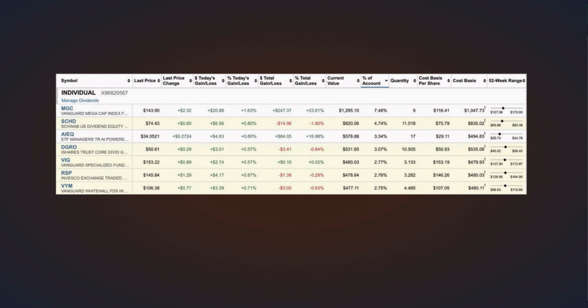One important thing to remember here is that if you have fractional shares in your Stash account, only the whole shares will be transferred and any remaining fractional part will be sold off by Stash. As you can see here in the MGC ETF, I remember I had around 9.1 units, of which 9 units got transferred and that 0.1 unit got sold off by Stash.